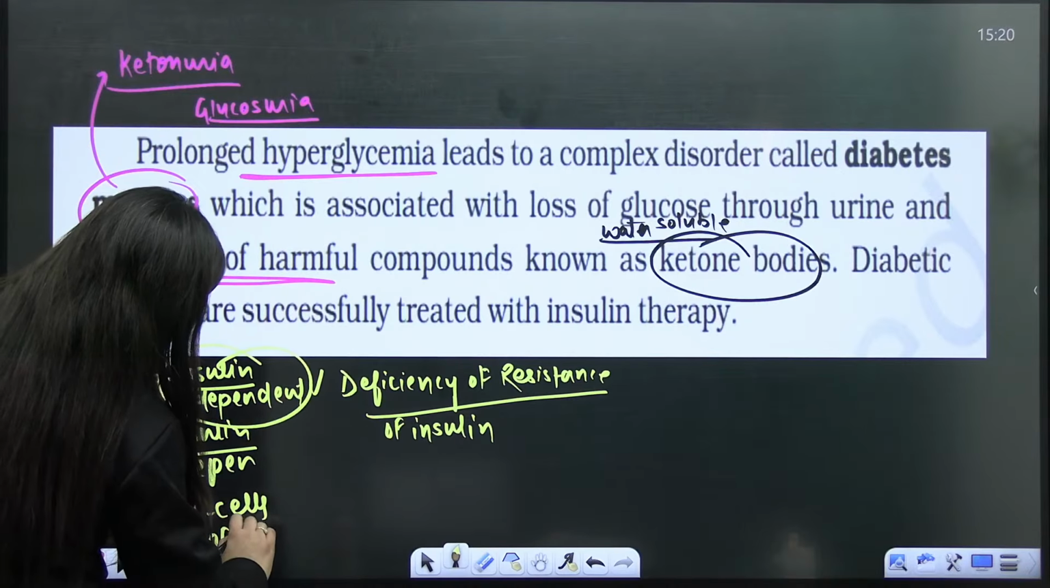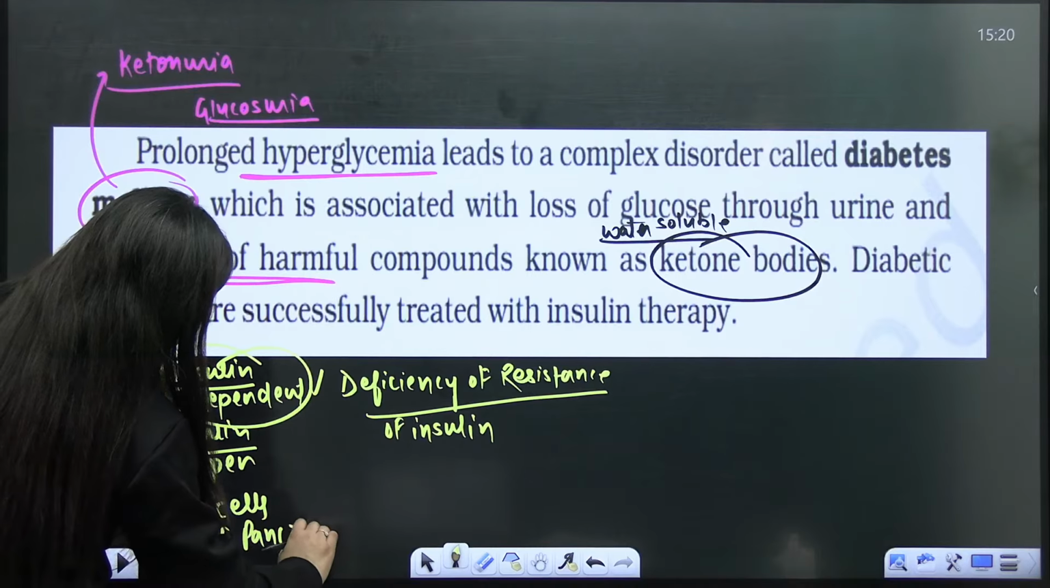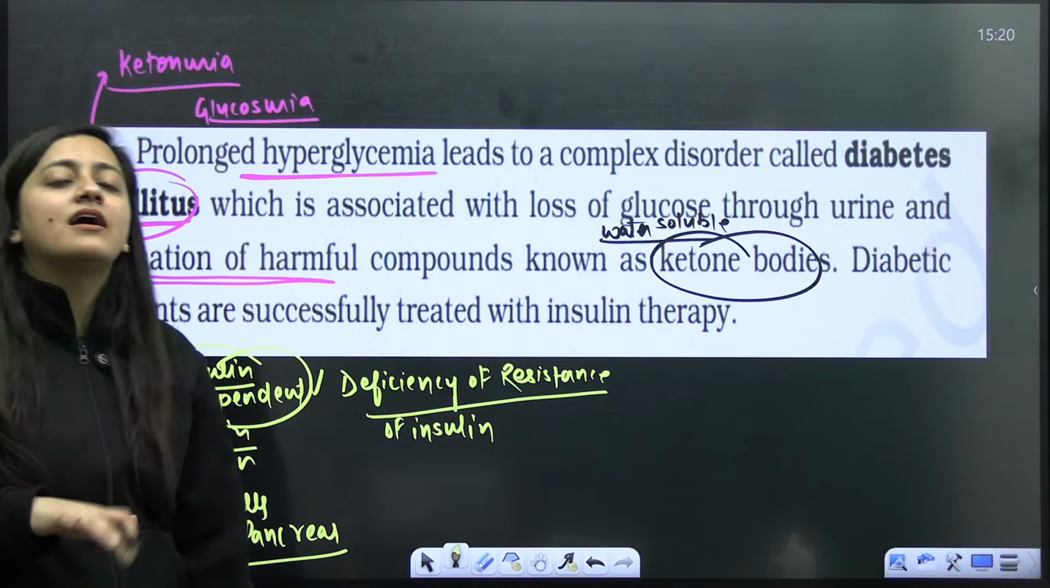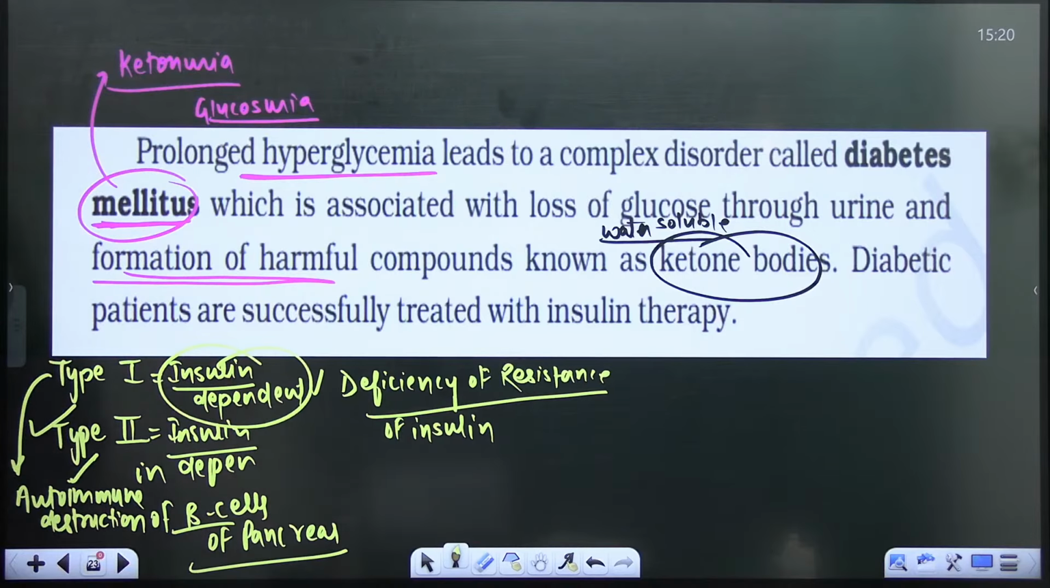Autoimmune destruction of beta cells means, you know that beta cells release the insulin. Because of the autoimmune destruction, insulin will not form, so insulin therapies are required. And in type 2, insulin resistance is there. Here you will see that the cells are not responding to the insulin. So it is diabetes mellitus. Understood?